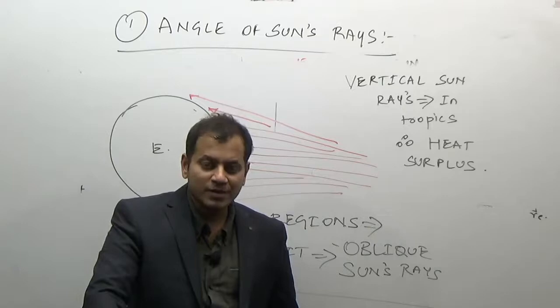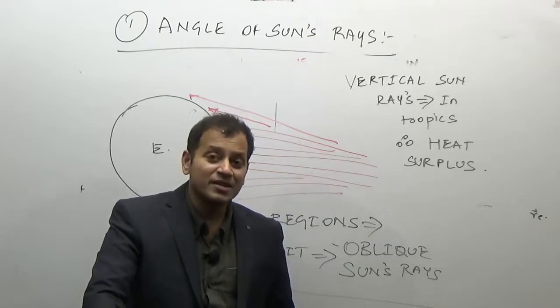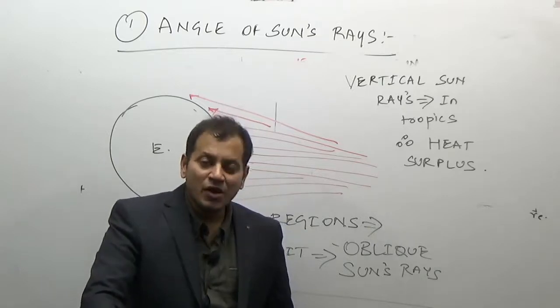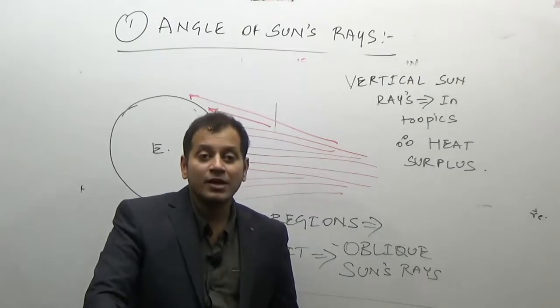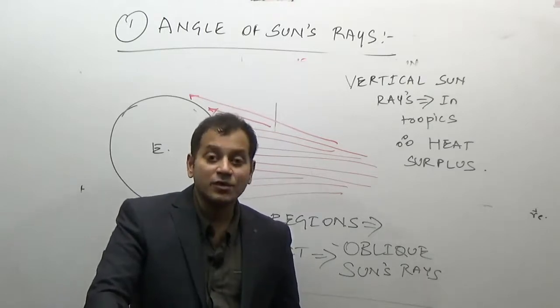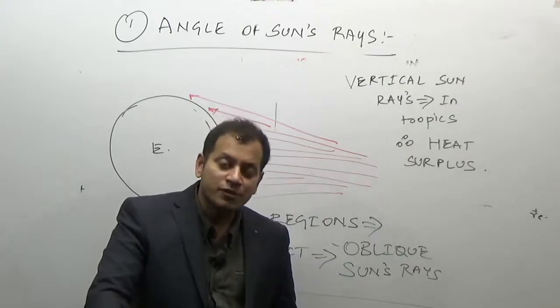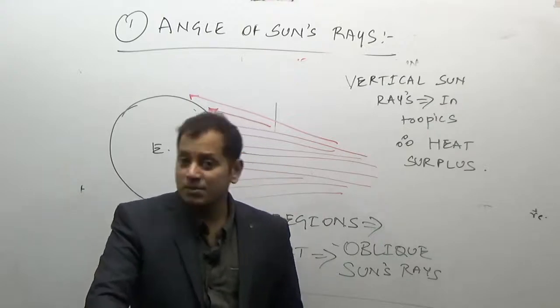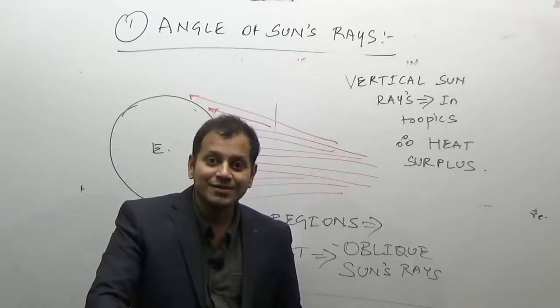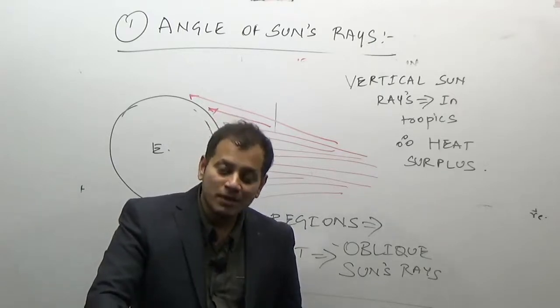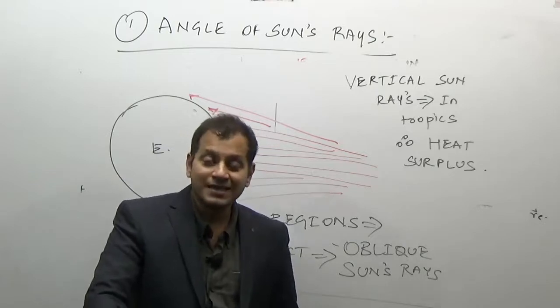That is, during the summer season, because the sun is in the northern hemisphere, we all get, as we are staying in the northern hemisphere, vertical sun rays, and therefore too much heat, and therefore we have a summer season. But when the sun is lower in the southern hemisphere, we call it winter season. Why? Because we get oblique sun rays. We do not get direct sun rays.